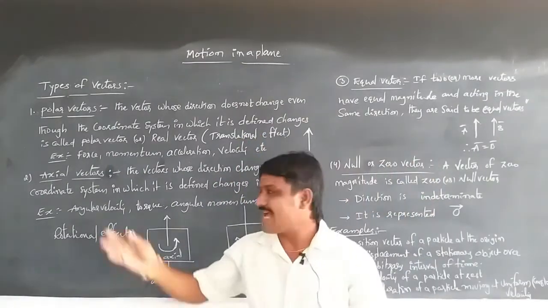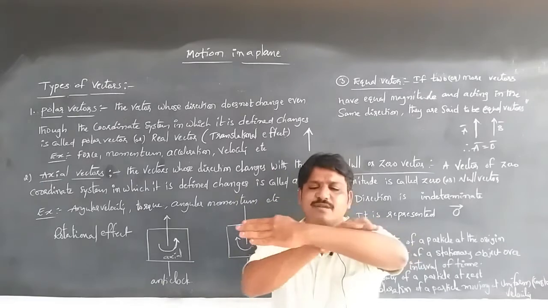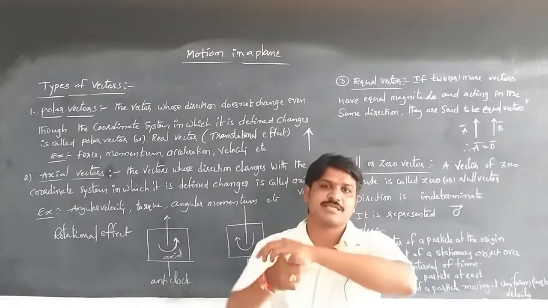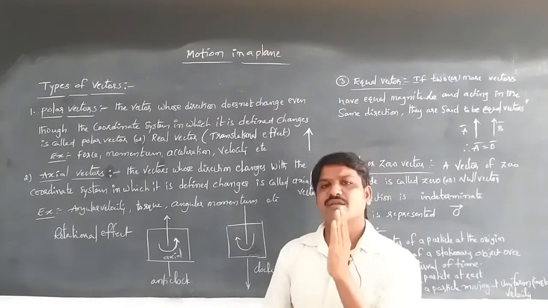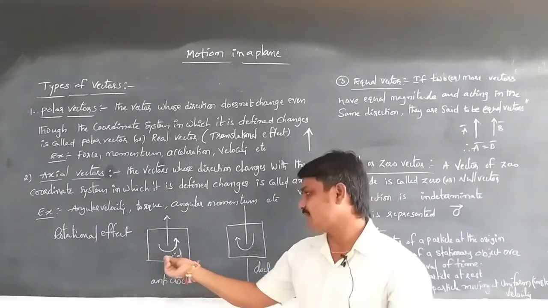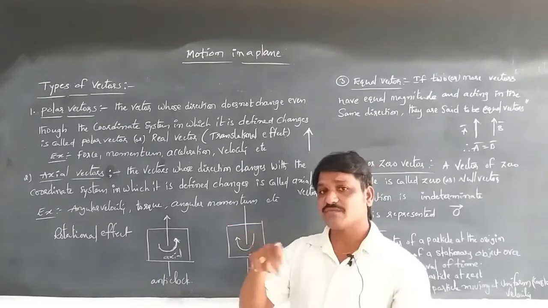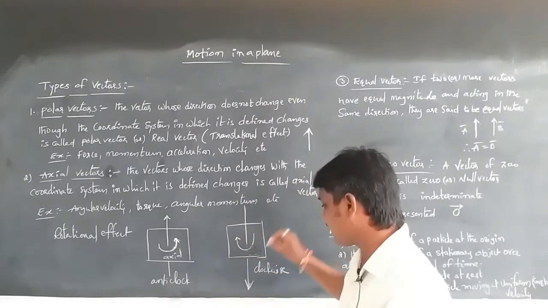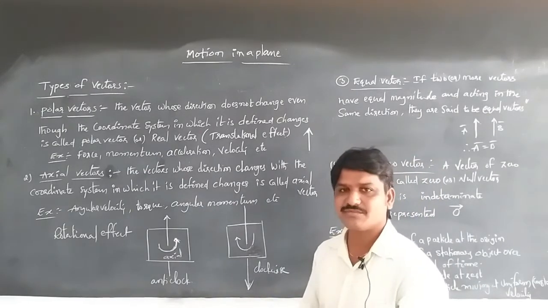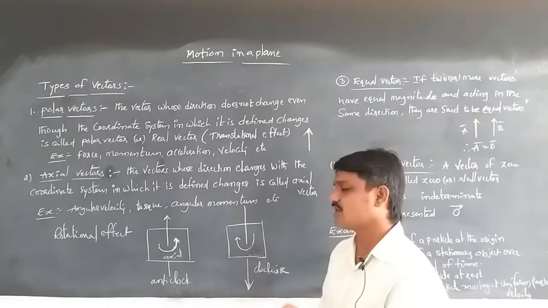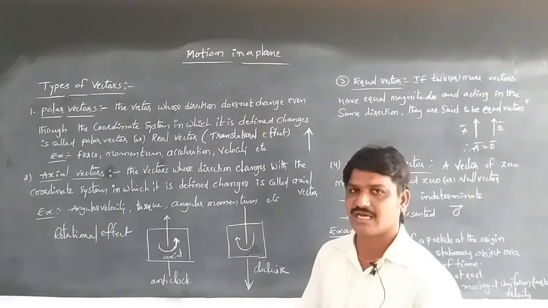In the case of the axial vector, axial means depending on one another. It is a rotational effect. Whenever the body vector is moving in one direction, according to the axis, it is rotational. This will be the anti-clockwise direction. In the case of the clockwise direction, the direction will be like this. It changes with the coordinate system. If the coordinate system changes with the effector that rotates due to the rotational effect, the axial vector also changes its direction. So that type of vector is called an axial vector.